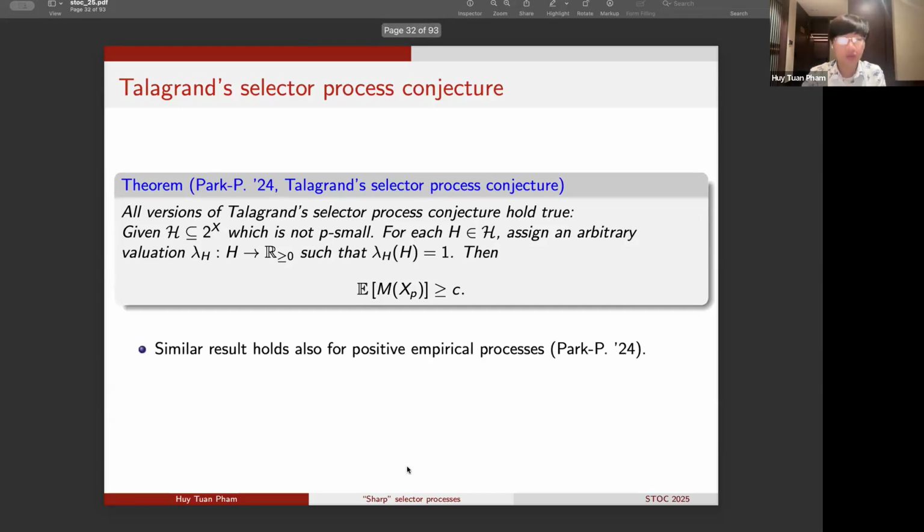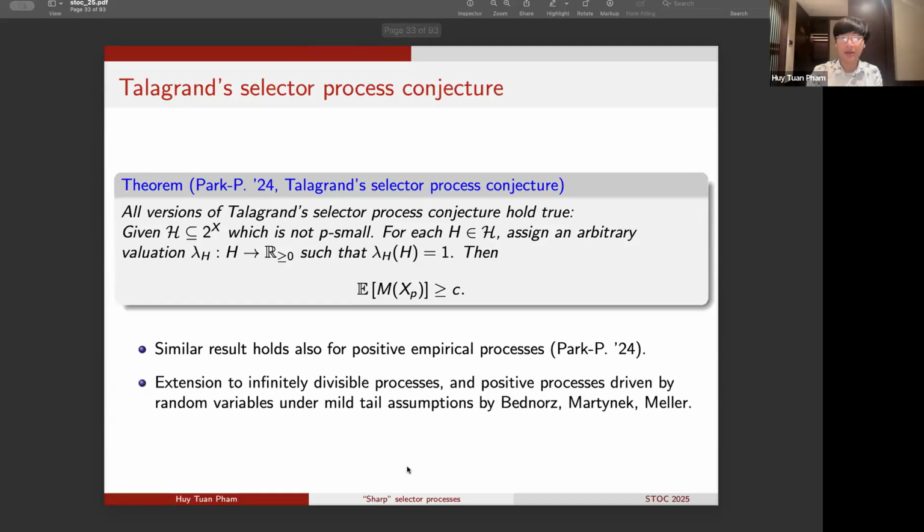So in fact, in our work, we also consider a small extension. We show that a similar result also holds in the setting of the positive empirical processes. And later works by Bednorz, Martinek, and Meller have also extended the result to broader classes of stochastic processes.